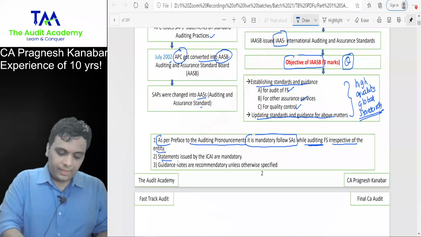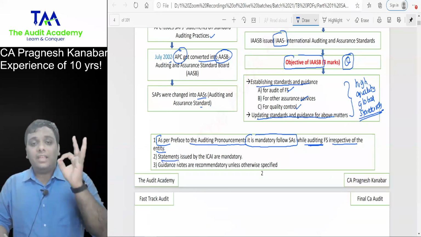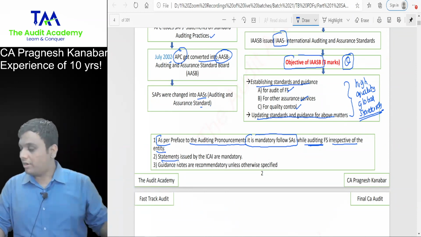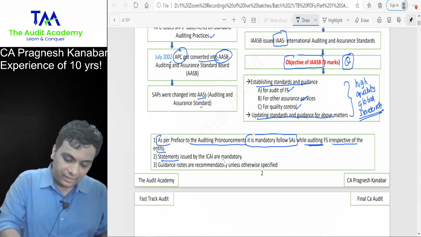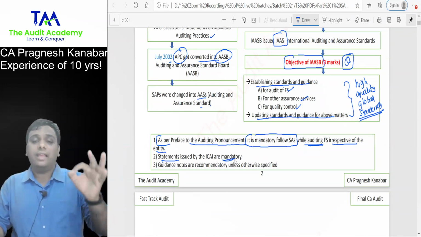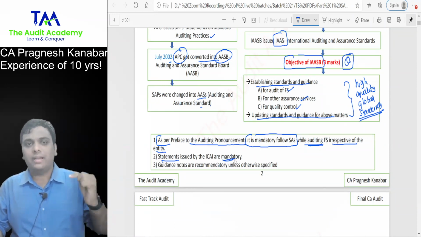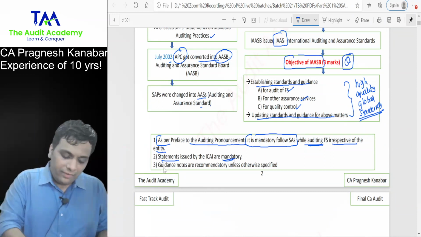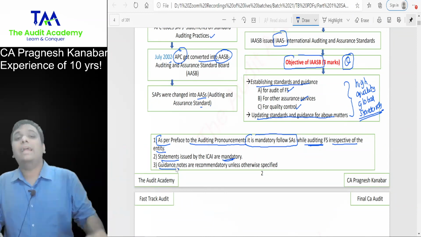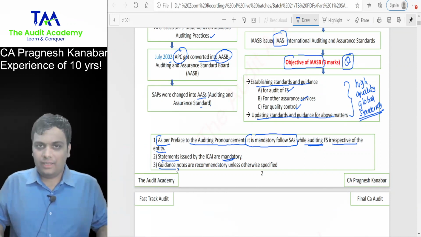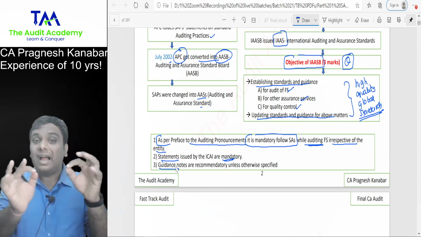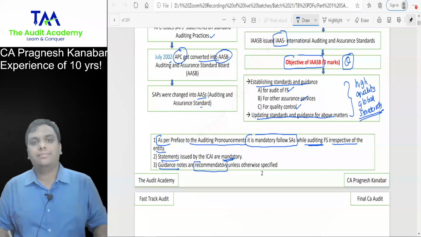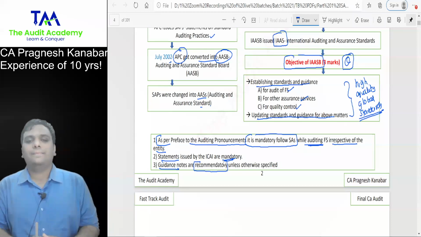Statements. Whenever ICAI issues statements, whether on accounting matter or auditing matter, it is always mandatory. But whenever ICAI issues guidance notes, then generally it is recommendatory, unless otherwise specified.